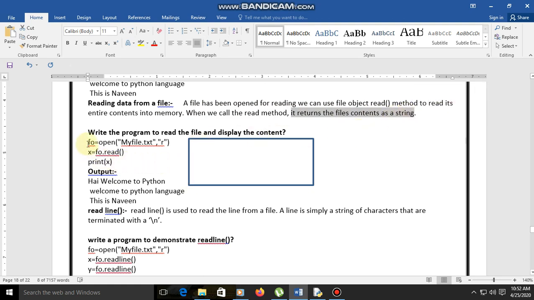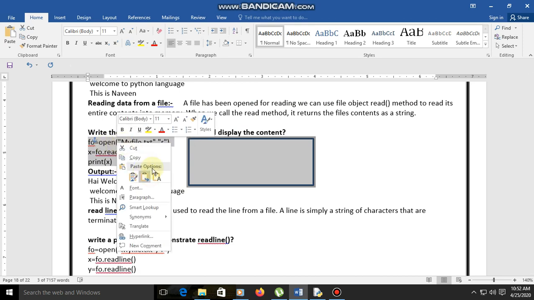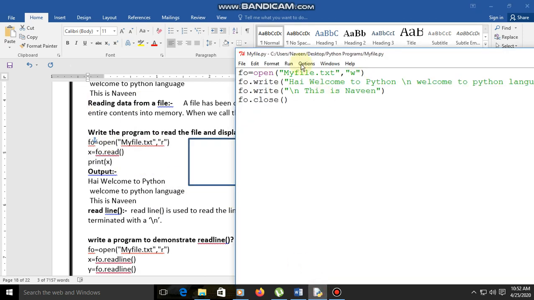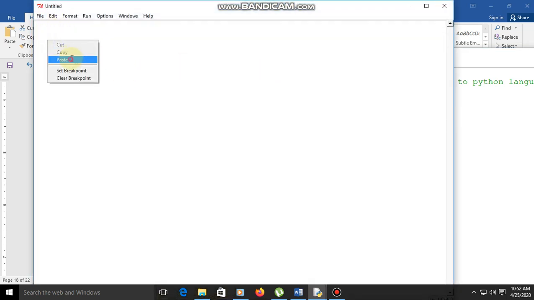Let us check what is going to happen here. So copy the code and select new one, and here paste it.